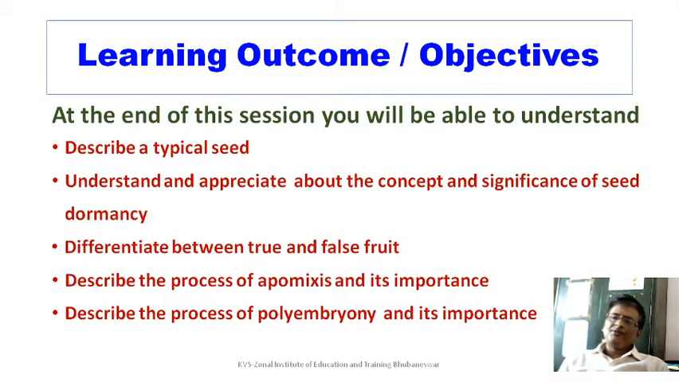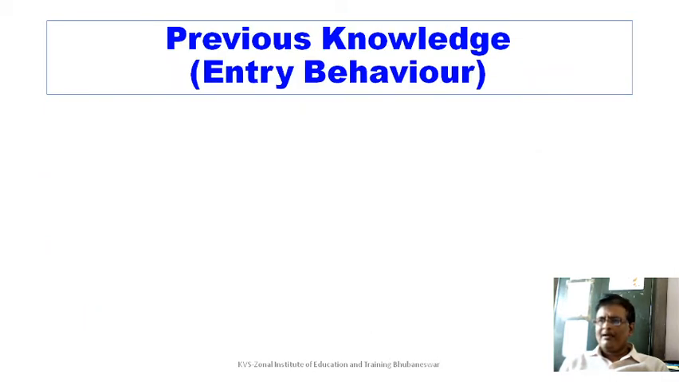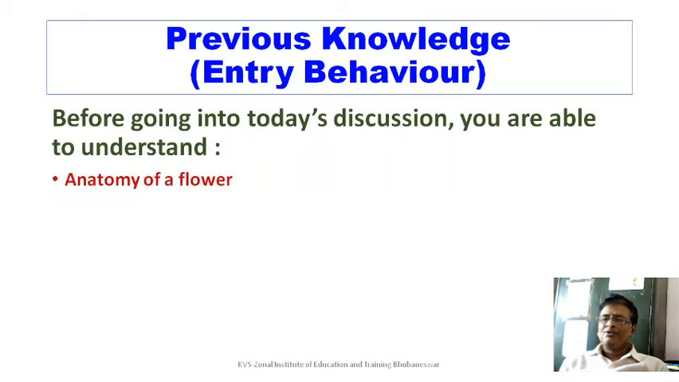At the end of this chapter, you will be able to describe a typical seed, and understand and appreciate the significance of seed dormancy. You should be able to differentiate between true and false seed, describe the process of apomixis and its importance, and also describe the process of polyembryony and its importance. So this is by any means a very important unit. So let us continue with it.